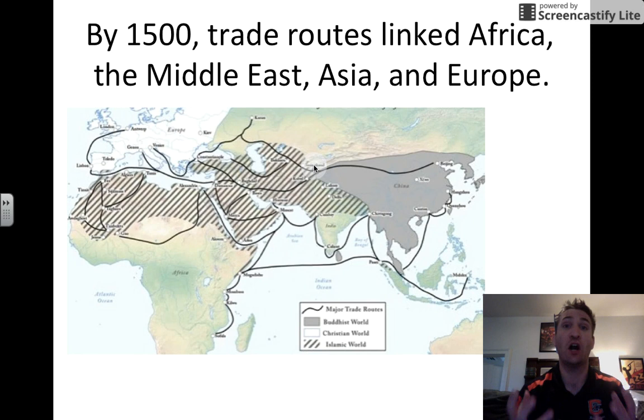Now we're going to talk about the East. But before we talk about the East, it's important to point out how the East and West connected with each other. It wasn't Columbus that started the trade routes in 1492. There were trade routes in place that linked Africa, the Middle East, Asia, and Europe for centuries. So it's 1500. We're now going to show you the different routes in place by 1500.